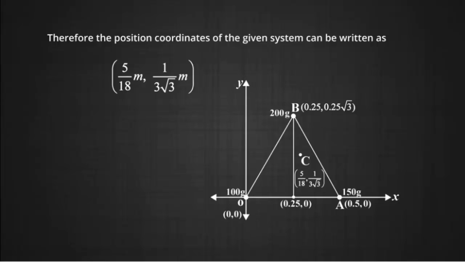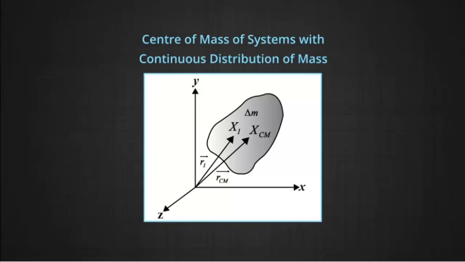Therefore, the position coordinates of the given system for center of mass can be written as 5 upon 18 meter, comma, 1 upon 3 root 3 meter. Center of mass of a system with continuous distribution of mass. We now know how to find center of mass for a system which has discrete n point-size particles, but a rigid body like a meter scale or flywheel is a system of closely packed particles.